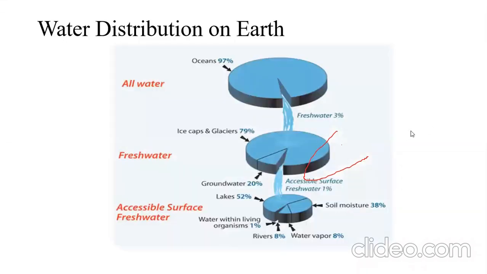So we'll see now how much water is available for the different purposes. Here in the form of a sketch we will see that of 100% of the water available over the earth, 97% of the water is there in the oceans.